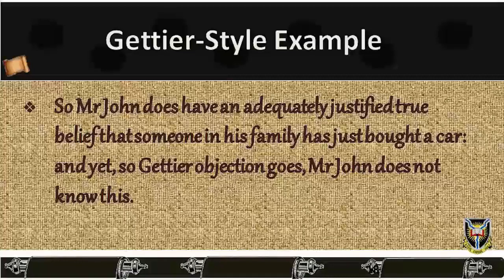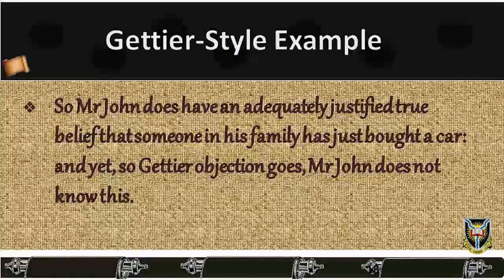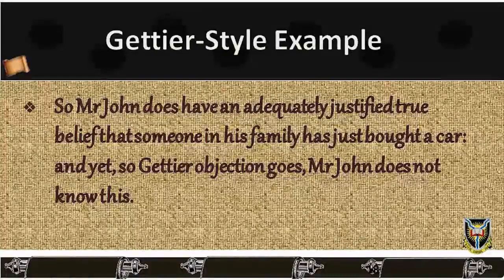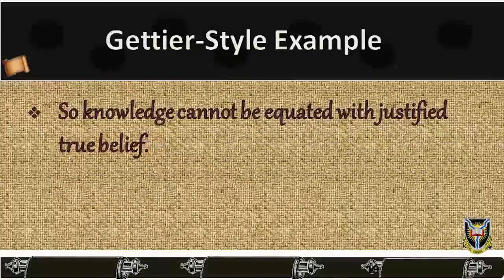Thirdly, it appears that Mr. John has adequate justification for his belief, since his source of information is his son, who we are told is very honest and who further has no motive that Mr. John knows of for being deceitful in this particular case. So Mr. John does have an adequately justified true belief that someone in his family has just bought a car. And yet, so the Gettier objection goes, Mr. John does not know this. So knowledge cannot be equated with justified true belief.